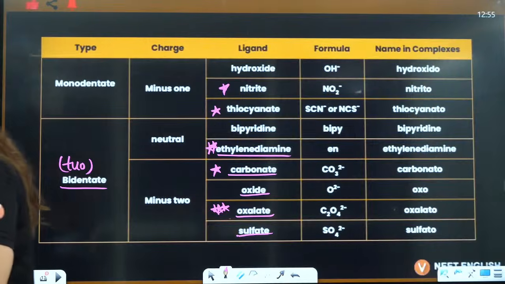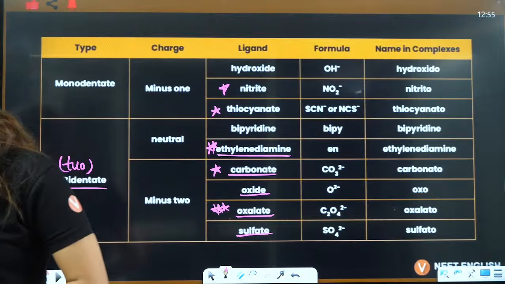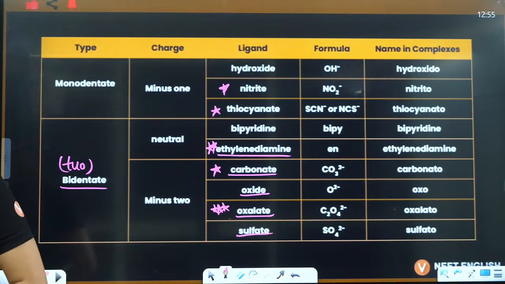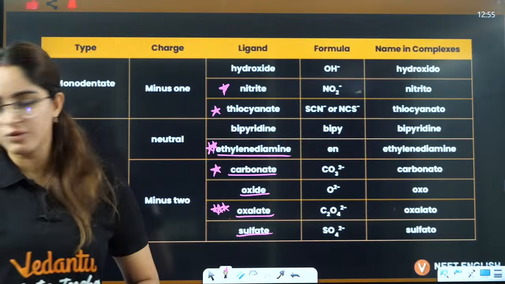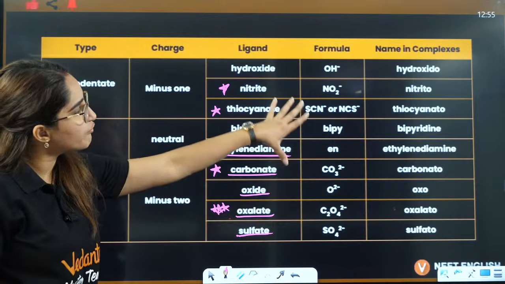Is that clear, everybody? Tell me. Very good afternoon, Karthik, Samarth, Khushi. Very good afternoon. Now tell me, is that clear to all of you or not?